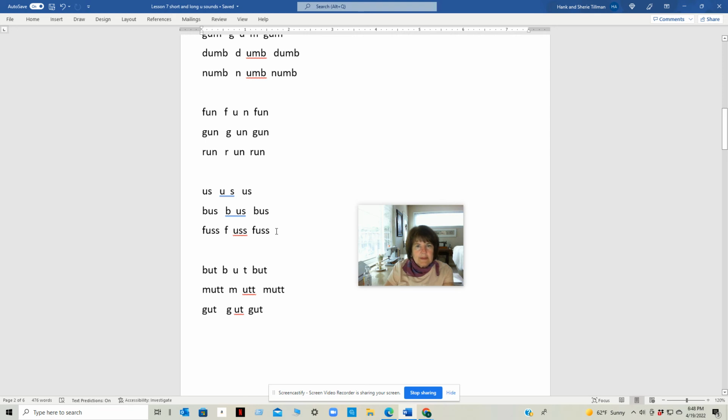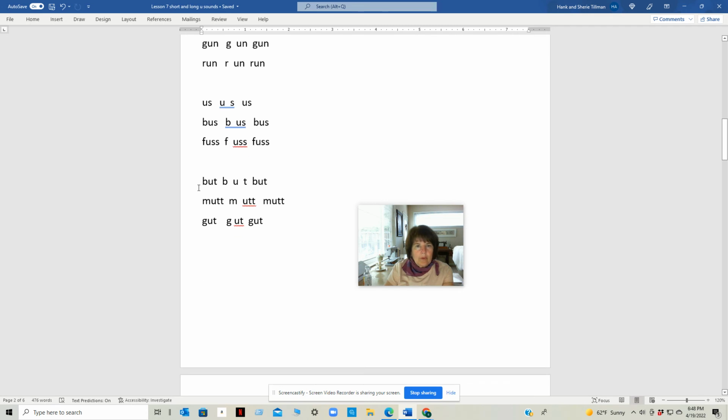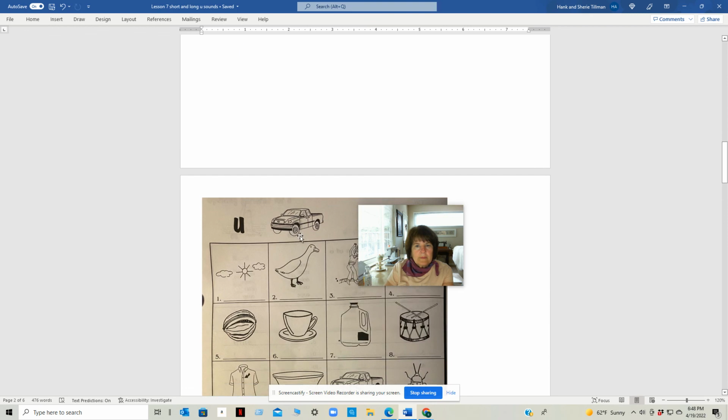Us, bus, fuss. Or but, mutt, gut. We have but, mutt, gut.